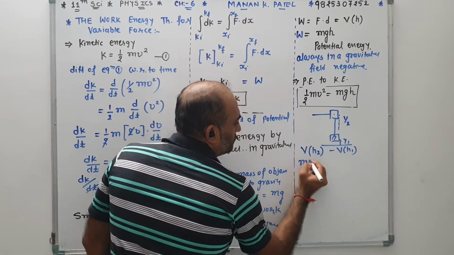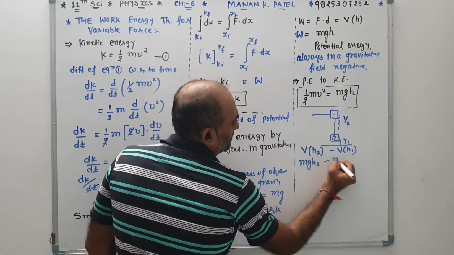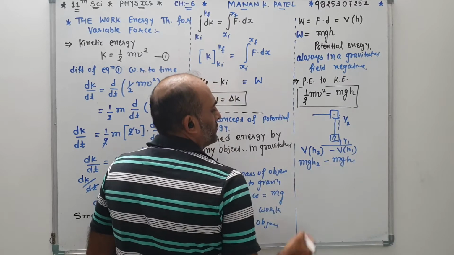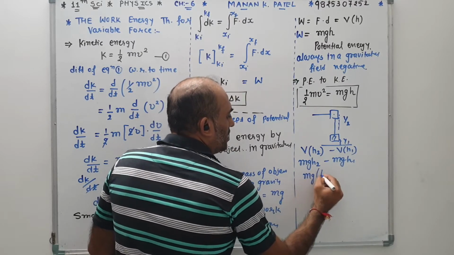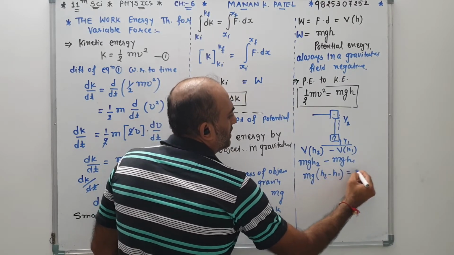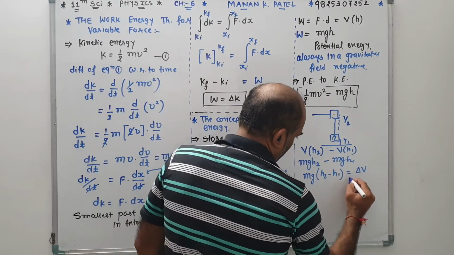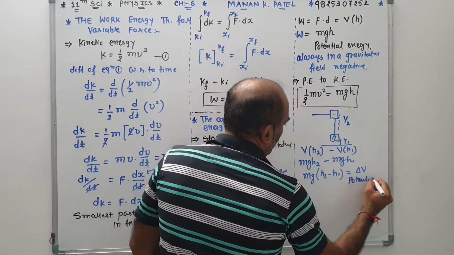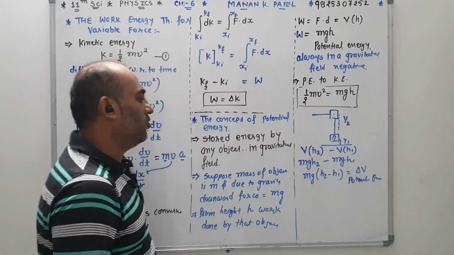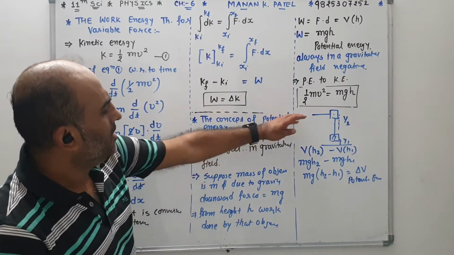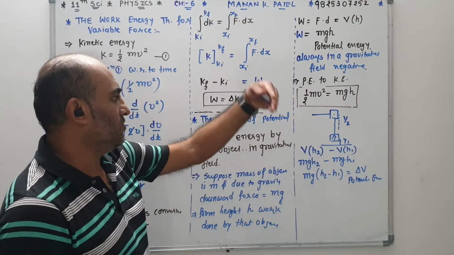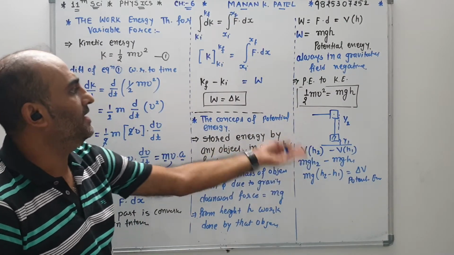Same thing, mgH2 minus mgH1. So also mg times H2 minus H1 is the change in potential energy. And the potential energy symbol is V. So potential energy is also converting into kinetic and kinetic into potential.